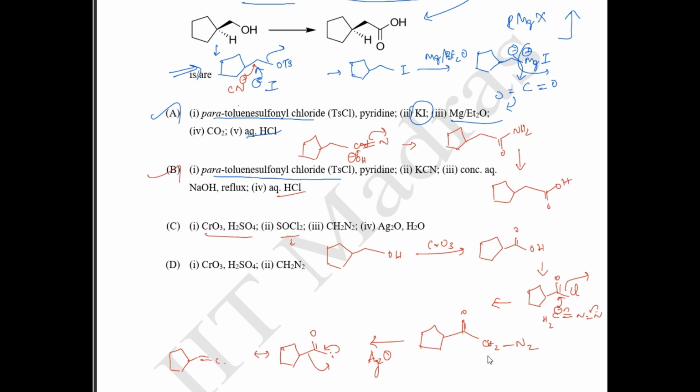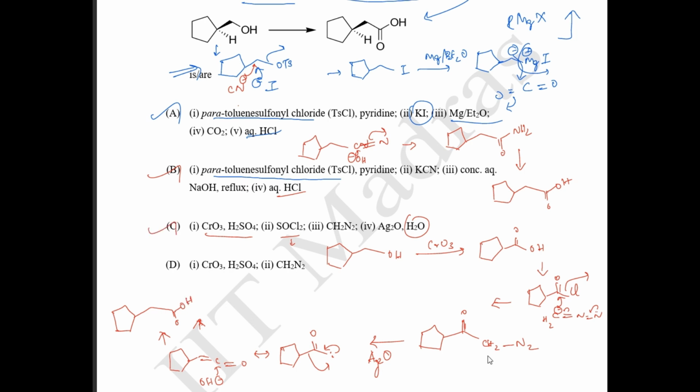So C double bond O, your ketene has been formed, and then further on treatment with water, your OH group will attack, thereby it is going to form an acid group like this. Okay, so it is going to form your acid group. This is also going to form the same product. Okay, so option C is also correct.